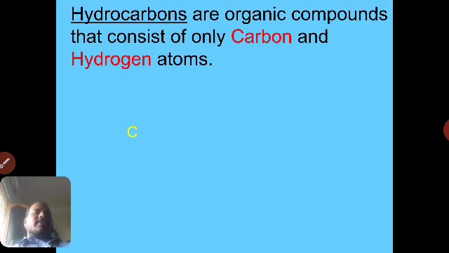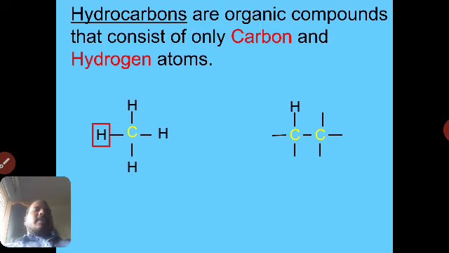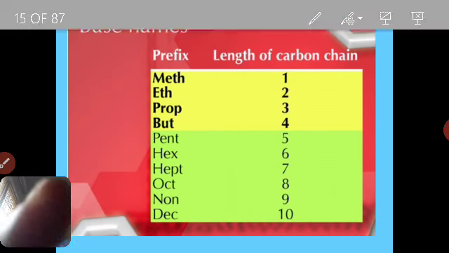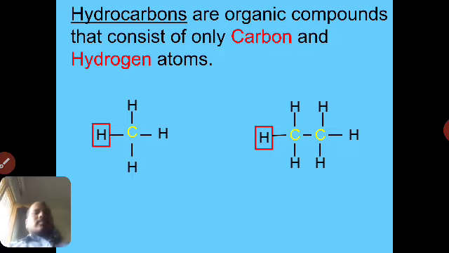If there are three carbon atoms, it should start with prop. For four carbon atoms, but. Five carbon atoms, pent. Six, hex; seven, hept; eight, oct; nine, non; ten, dec. So there is a relation between the number of carbon atoms and the name, right? Everyone should remember this and keep this basic thing in mind. With this, anyone can name any organic compound. So it is very, very important.